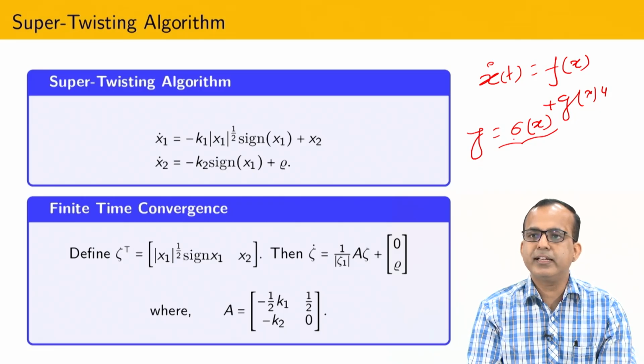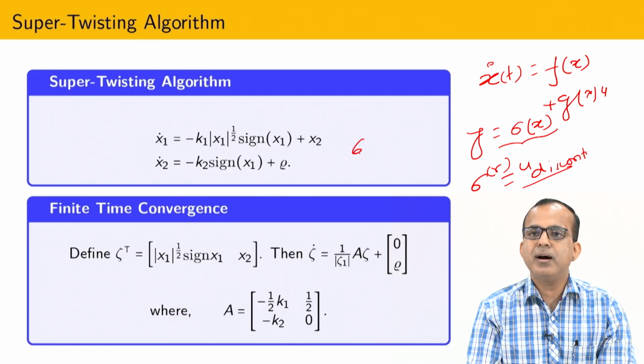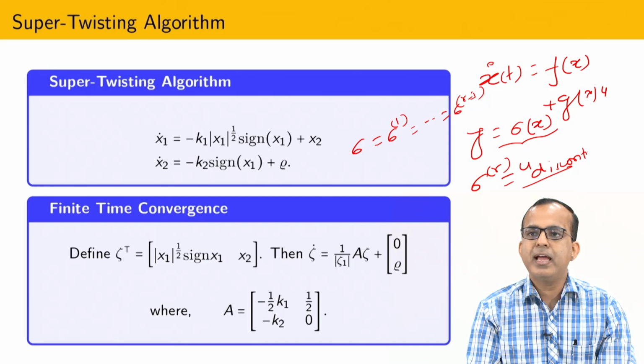So after taking the first derivative, if control does not explicitly appear, then we proceed to a higher order derivative, and in this way, whenever we take the rth order derivative, at that time the discontinuous control appears. Okay. So now what is our goal? To design some kind of discontinuous control u such that sigma 1, that is the first derivative, up to sigma r minus 1 are all equal to 0 in finite time, and after that sigma r, or the solution of this whole set, is understood in the sense of Filippov.